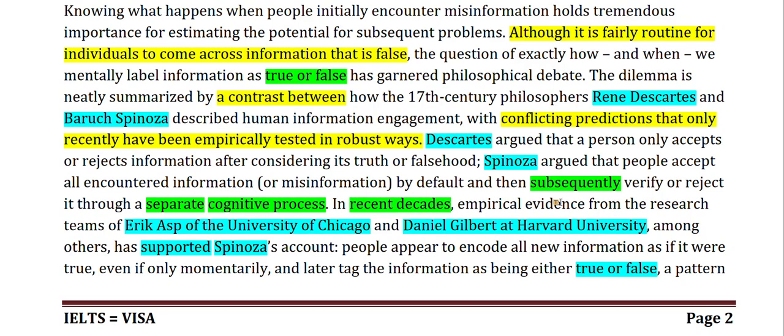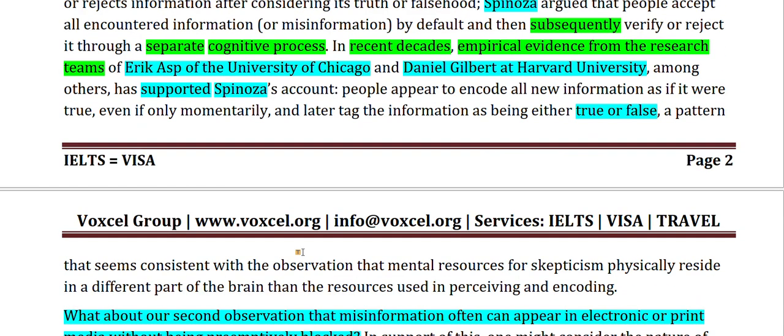So recent research, empirical evidence from recent teams. They have provided us empirical evidence, and this has supported Spinoza's account. People appear to encode all information as if it were true, even if only momentarily.